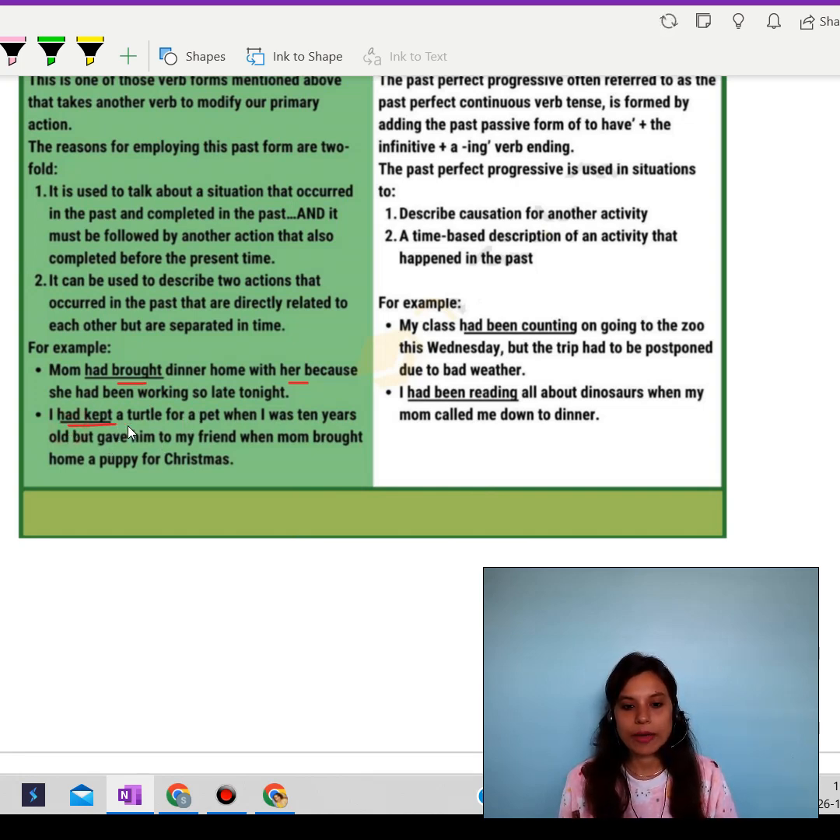Next, I had kept. So keep becomes kept. Over here, bring becomes brought. In the second sentence, keep becomes kept. And with that, we are adding had. So: I had kept a turtle for a pet when I was 10 years old, but gave him to my friend when my mom brought home a puppy for Christmas. So they are talking about keeping a turtle when the writer was 10 years old, but then the turtle was given to a friend because the mother brought home a puppy for Christmas. So had kept, past perfect.